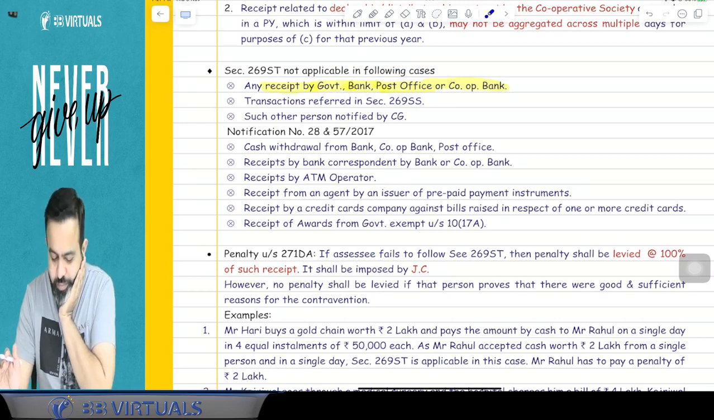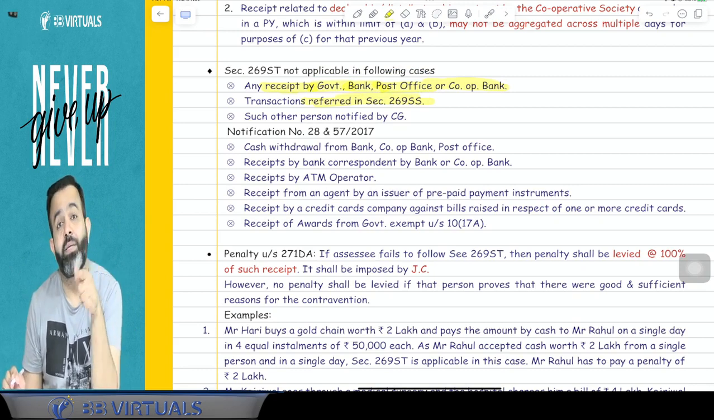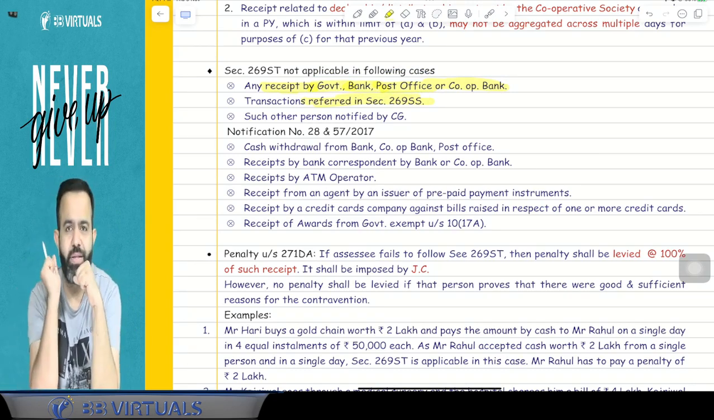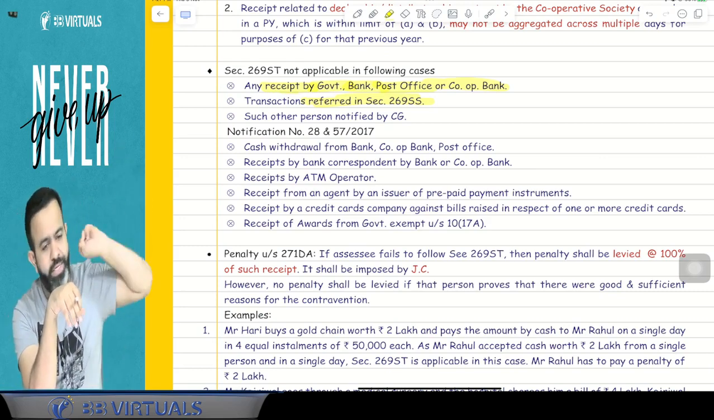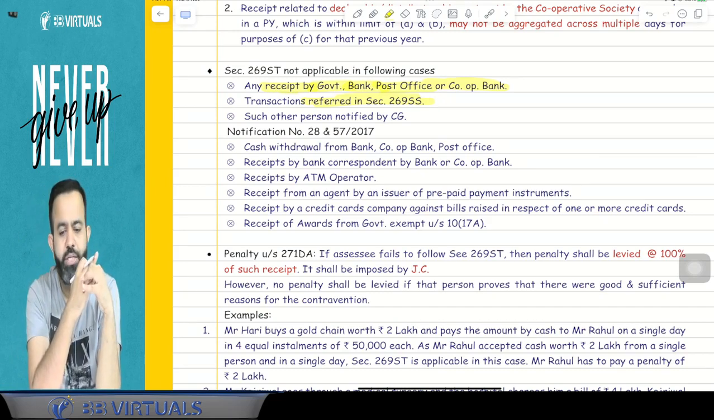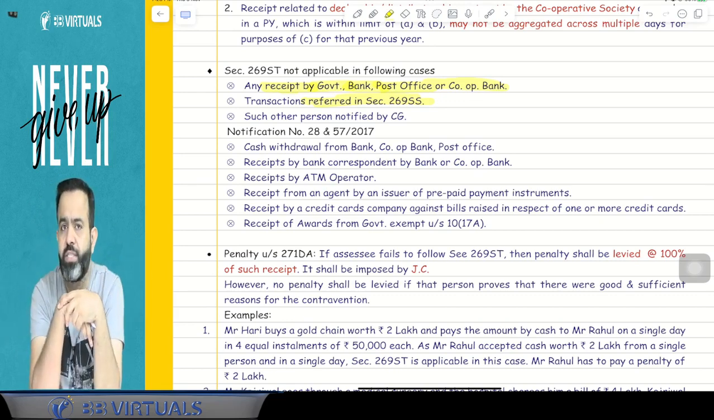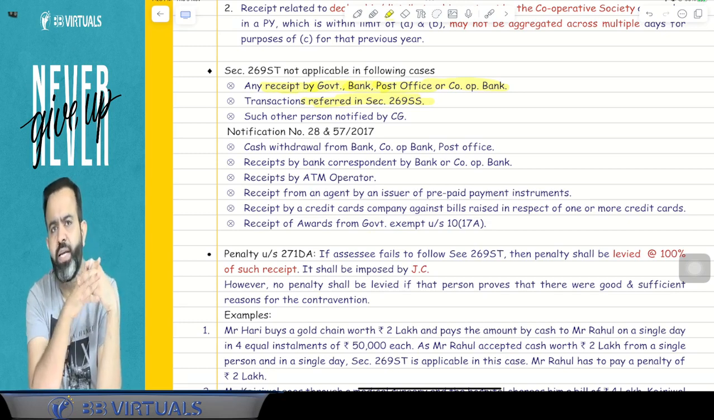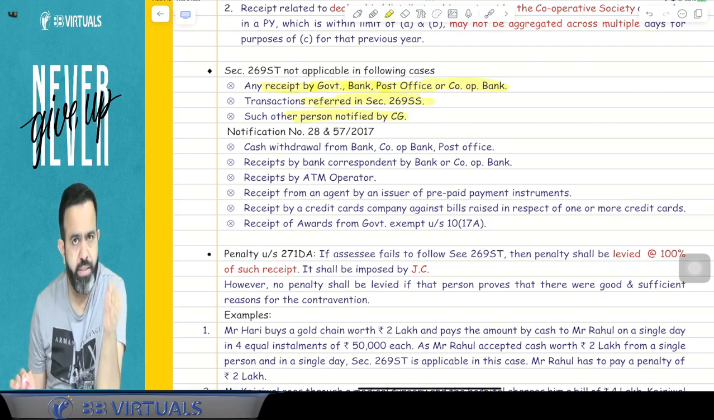Or suppose the transaction is already covered under section 269SS, means suppose you took a cash loan of 5 lakh. If you took a cash loan of 5 lakh, it means section 269SS is already applicable. Then will section 269ST also be applicable? Answer is no. Here 269ST will not apply if 269SS is already applicable. Means the transaction is already covered under section 269SS, then obviously section 269ST is not applicable. Now, such other person notified by the central government. Here the central government has notified some persons.